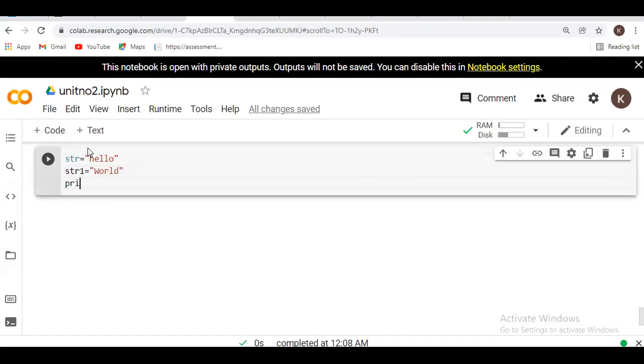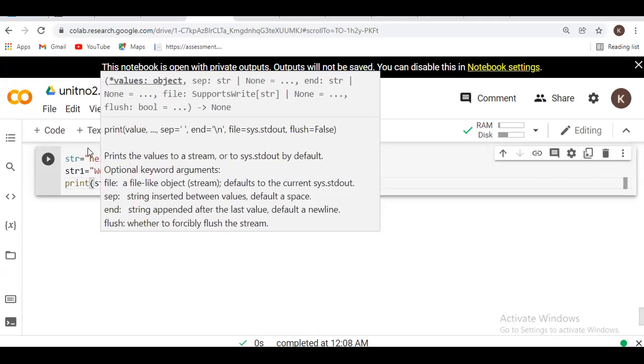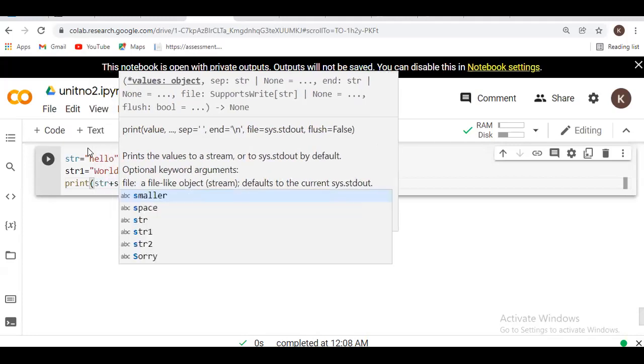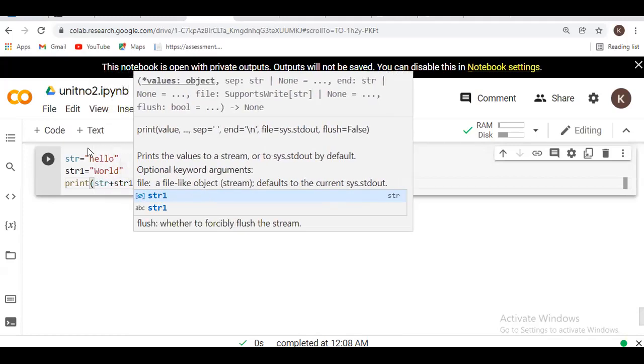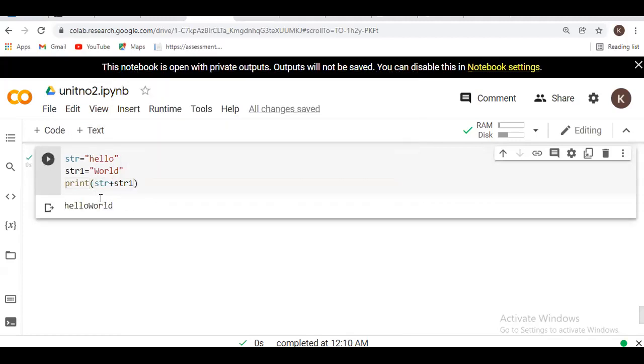After that I will print str plus str1. So you can see the output, hello world. It will be the concatenation operation.